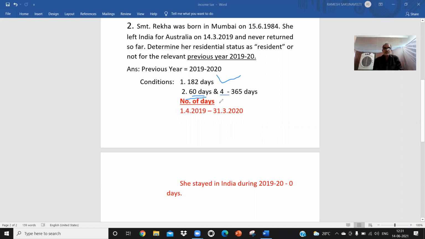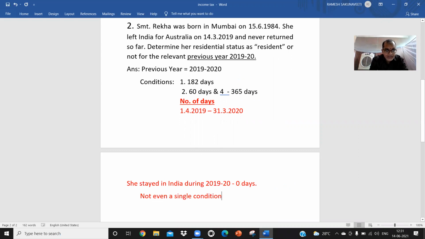The assessee has to stay at least 60 days during the previous year, and during the last 4 years, 365 days. So this condition is also not satisfied. Are you able to understand? Yes, sir. So not even a single condition is satisfied by the assessee, and you have to mention that.